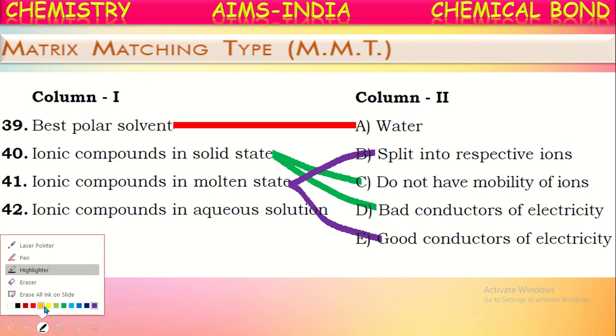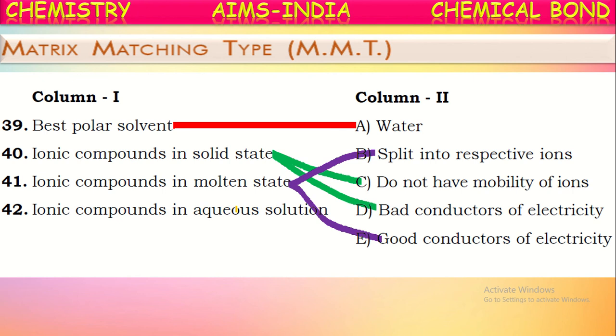Next, ionic compounds in the aqueous state. In the aqueous state also, ionic compounds split into respective ions. As they split into respective ions, they can conduct electricity in the aqueous state also. Sorry, molten state means melted form, it is called the fused state. Aqueous state means when dissolved in water. In these two states, ionic compounds split into respective ions and hence they are good conductors of electricity. Okay, check the matching once again.